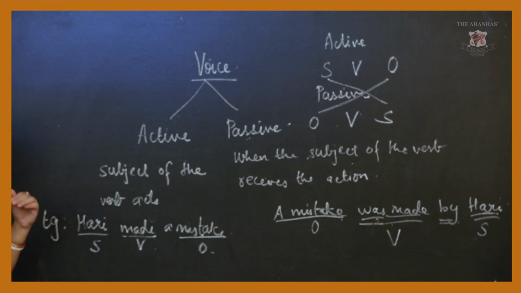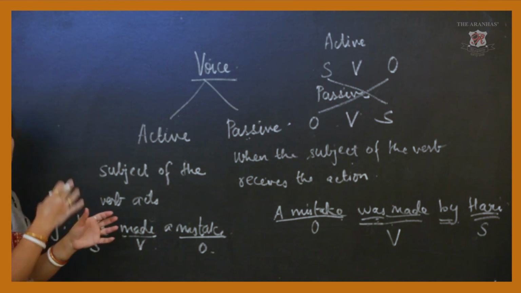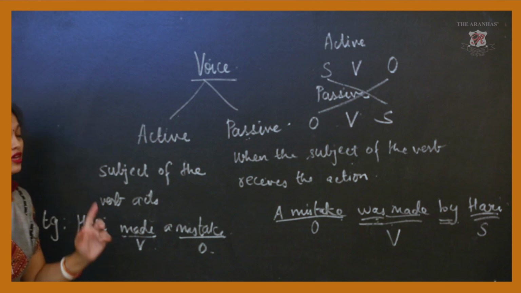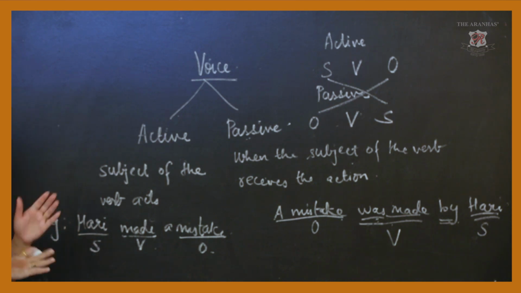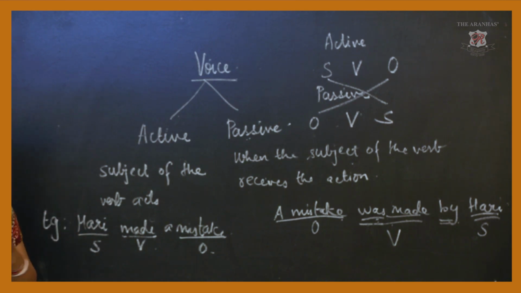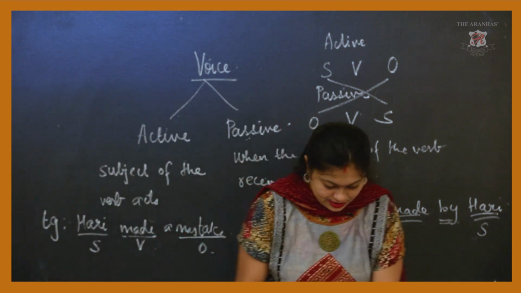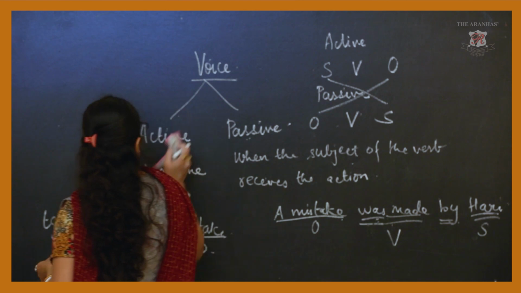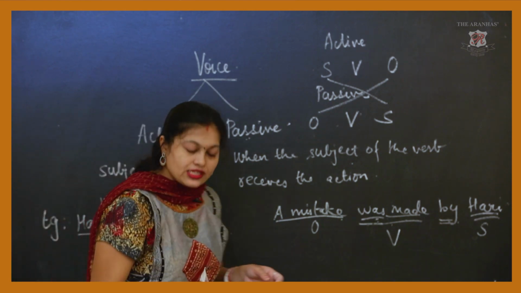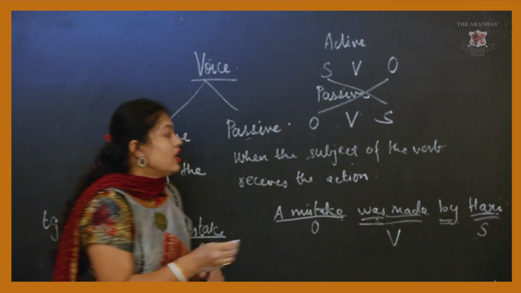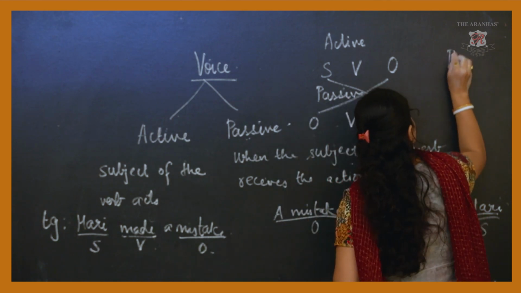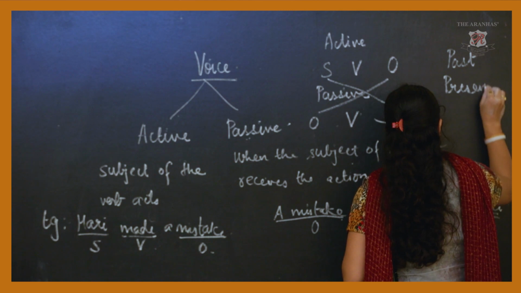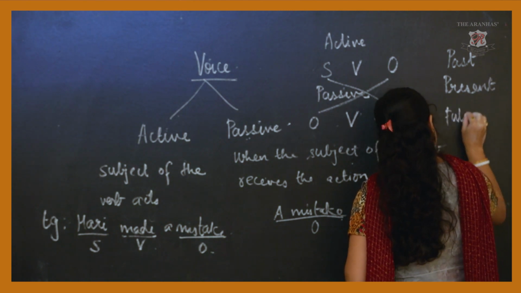I'll explain how the sentence changes from one tense to another, from active to passive voice. We'll take one sentence and I'll show you in all the different tenses. In tenses, I know you are all aware, there are three types: past, present, and future.